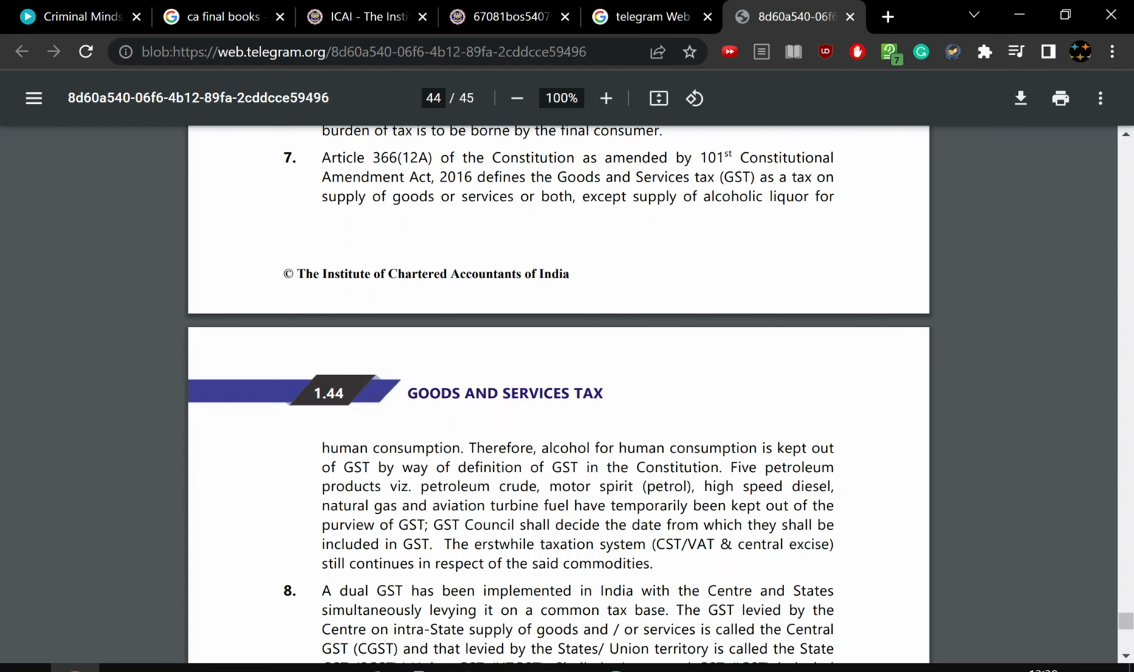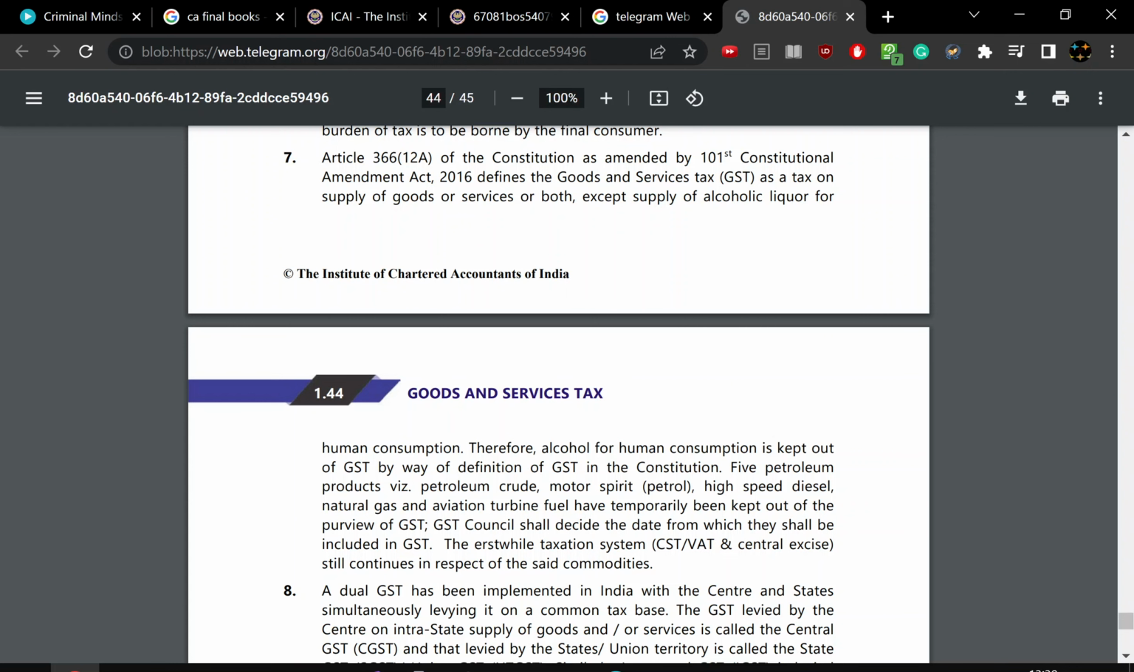Meanwhile, in the taxation system, CGST and VAT still continue in respect of the state commodities. So clearly, what are the products that have been kept out? Alcohol for human consumption. Why human consumption? Because it is defined so. Alcohol for human consumption is directly kept out.